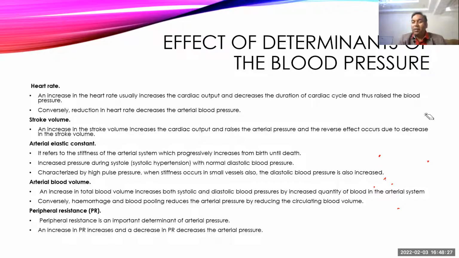Then come to the arterial blood volume. An increase in the circulating blood volume can increase our blood pressure. And whenever there is a decrease in the blood volume, that will decrease our blood pressure.